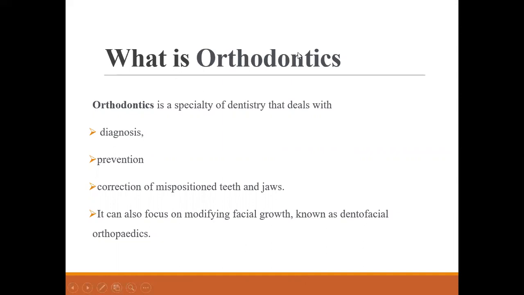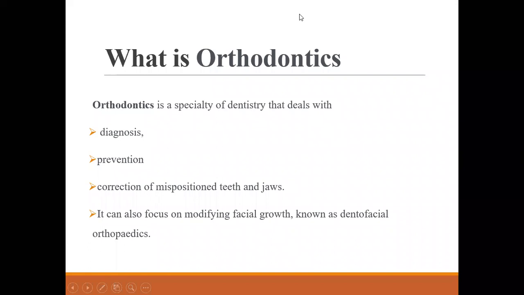Orthodontics is a branch of dentistry that deals with diagnosis, prevention, and correction of malpositioned teeth and jaws. There are a lot of branches of dentistry dealing with different problems, but orthodontics is mainly concerned with malpositioned teeth and the jaws. First, we need to diagnose whether the problem lies in the teeth or in the jaws. Once we have diagnosed, we will treat accordingly.